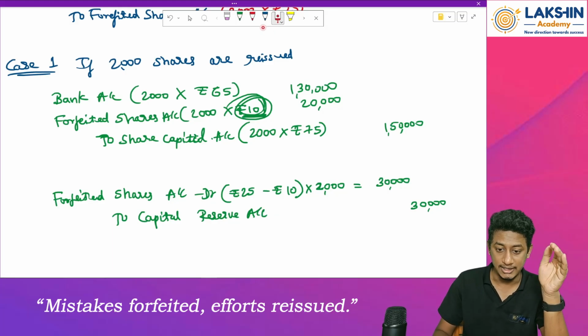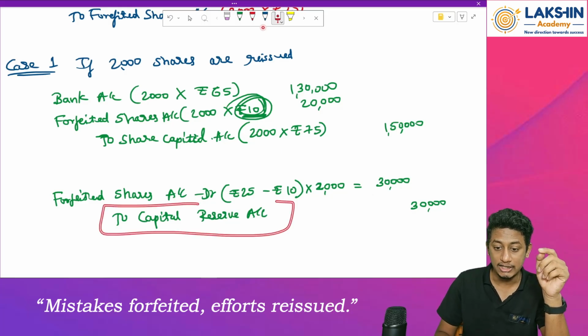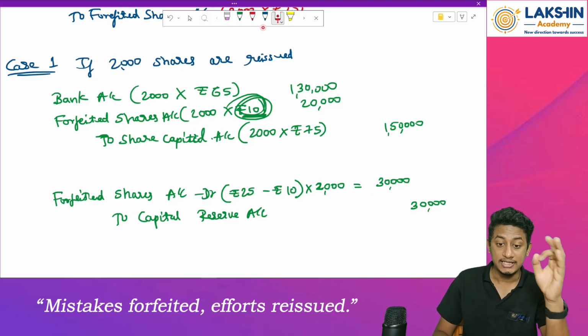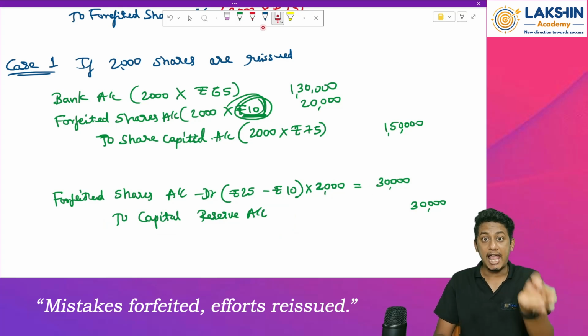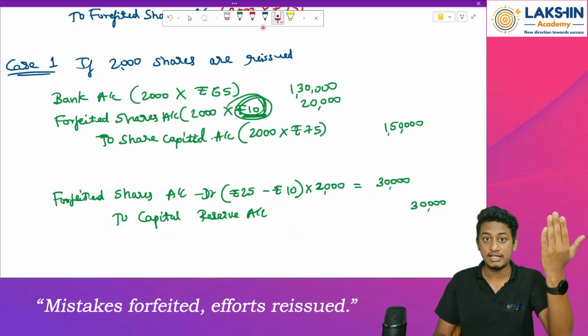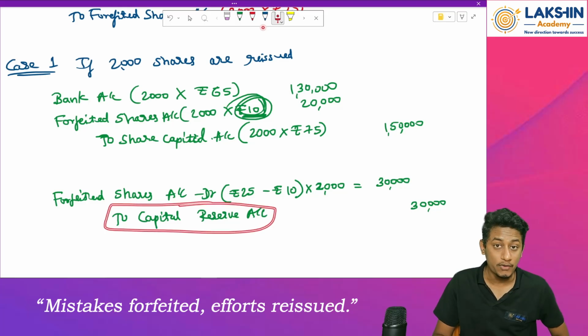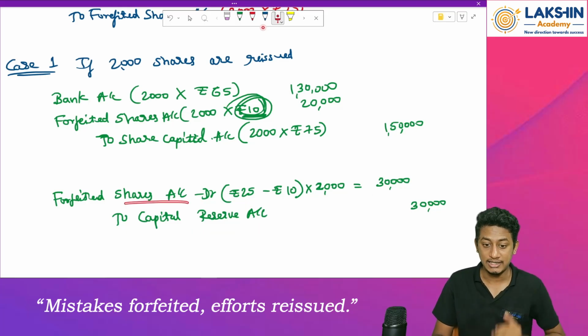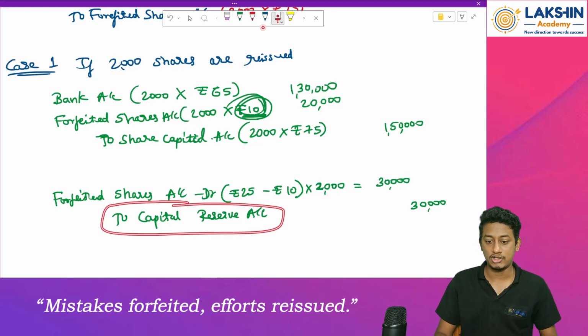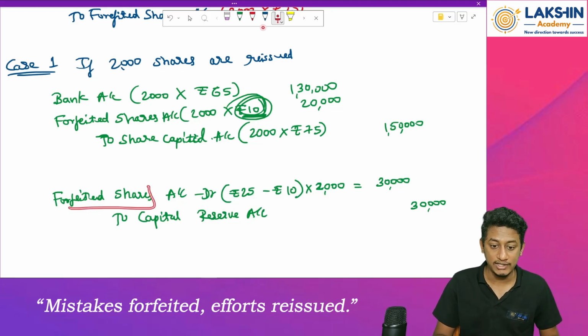But now let us see one more thing. Why is this account being created over here? What is the logic behind this? Since we are having a gain, because of this, my capital reserve will increase. And we know that capital reserve is a part of share capital. Since it is a part of share capital, if the share capital increases, we will credit the account. So because of that, the capital reserve account has been credited over here, and the forfeited account has been debited.